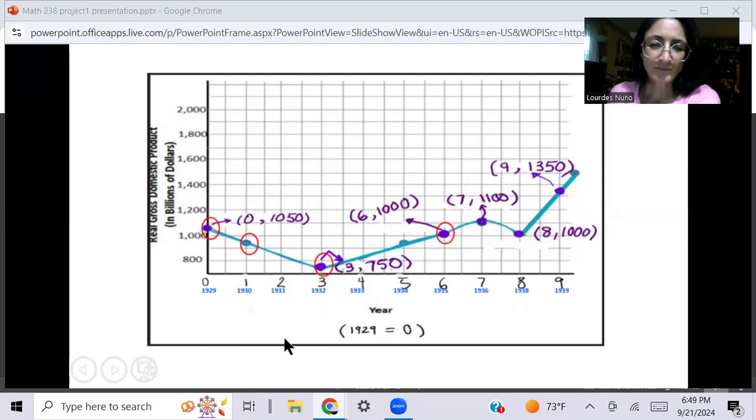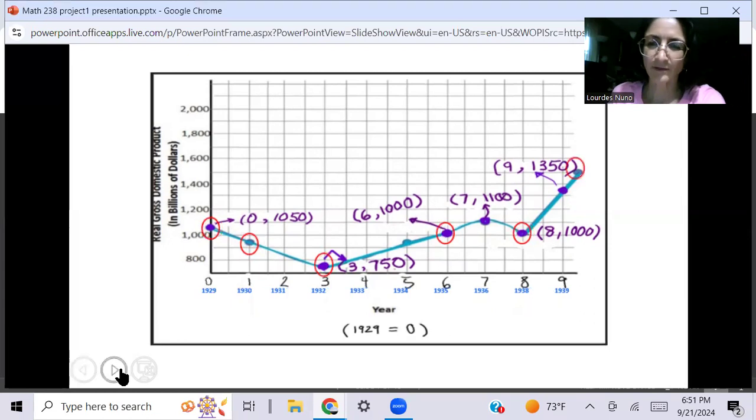And from there, in 1938, the recession ended, so our GDP started rising and rising. And the last area right here, in 1939, there was World War II. So that's my description for the GDP.